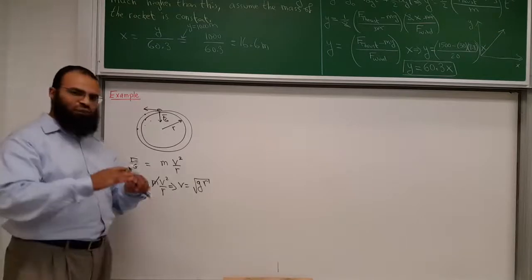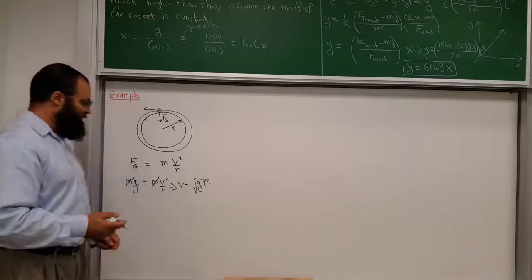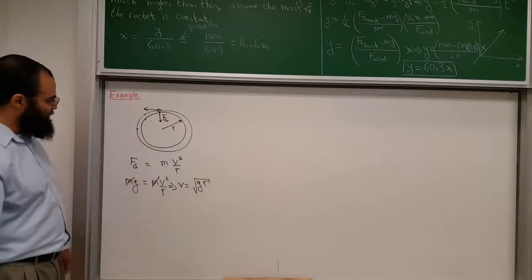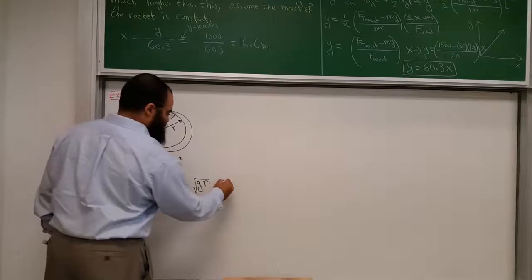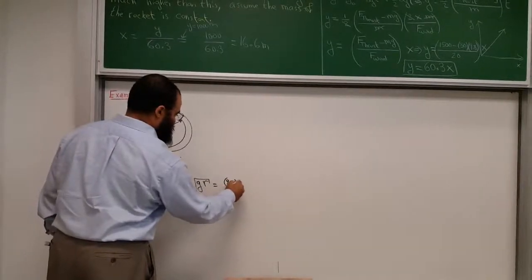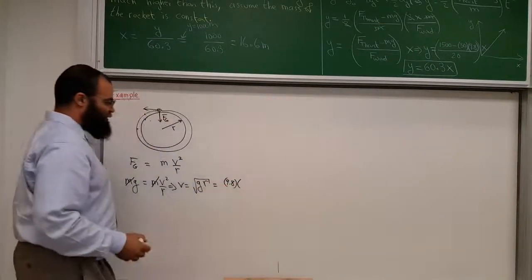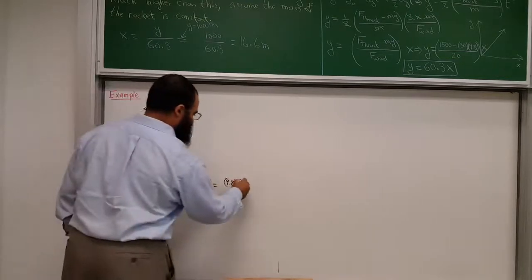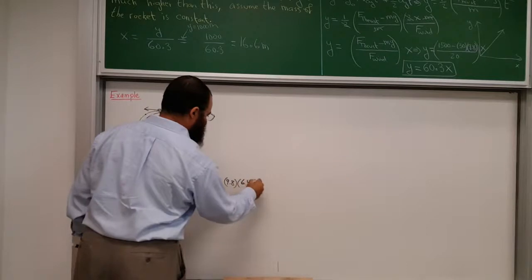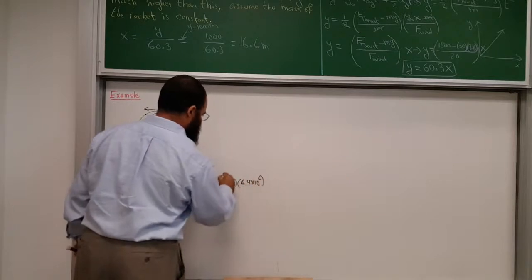Hypothetically, if the Earth were a smooth, perfect sphere with no mountains, v would be the square root of g, which is 9.8, times 6,400 kilometers, so about 6.4 times 10 to the 6 meters.